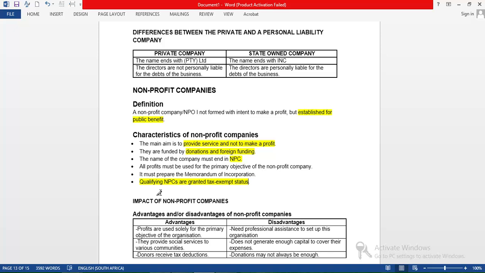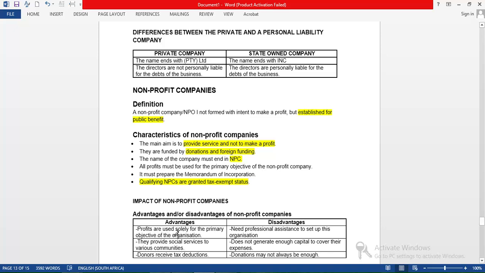We also have non-profit companies that deal with rehabilitation of addicts, companies that deal with HIV and AIDS, companies that deal with the health of people in the community, and companies that deal with entrepreneurship to help develop skills of people in the society. Those are usually the kind of benefits that they provide in the society, right?